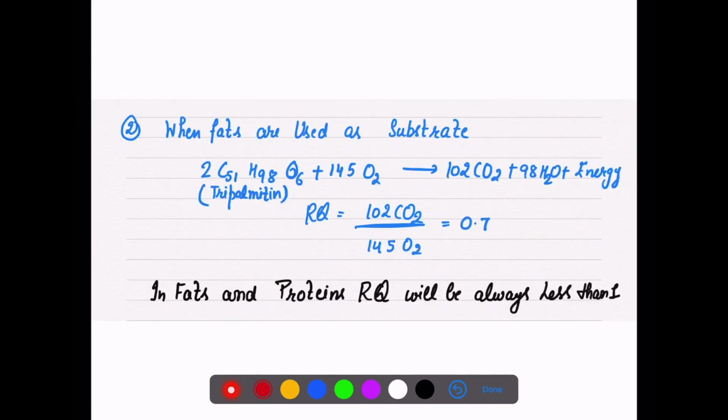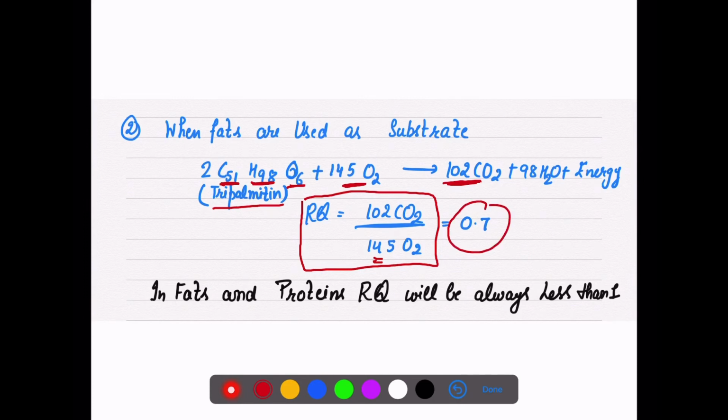Let's take the example for fats. There is tripalmitin, C51H98O6; palmitic acid is a little bit of a second form. It is tripalmitin, and we are consuming 145 oxygen, and 102 CO2 molecules are released. So now the respiratory quotient is the ratio of CO2 upon oxygen. So 102 divided by 145, the answer is 0.7, and as you can see, this is less than 1.